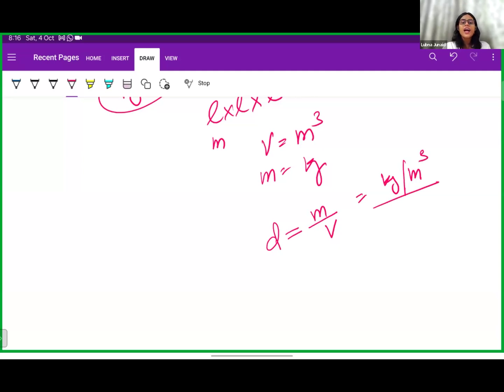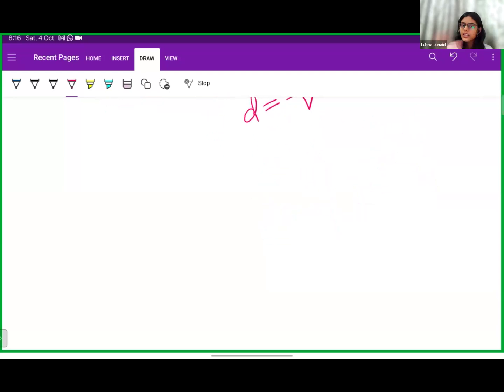Then we have something called temperature, right? Temperature is basically the amount of heat around us. There are three scales to measure temperature: degree Fahrenheit, degree Celsius, and Kelvin. And Kelvin is the SI unit. But the widely used one is degree Celsius only. So we must learn the conversion.